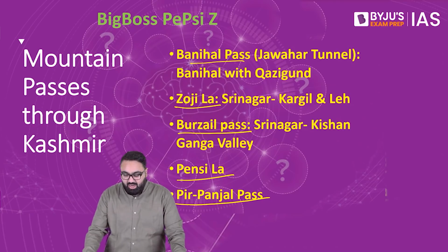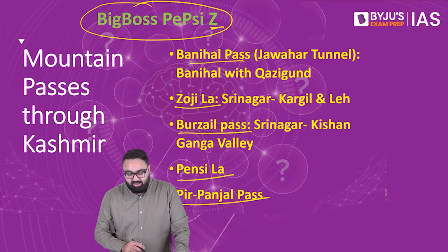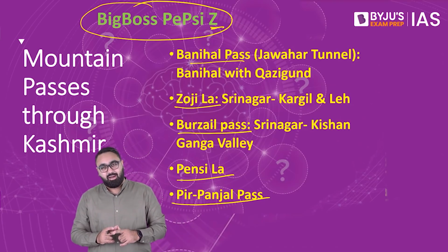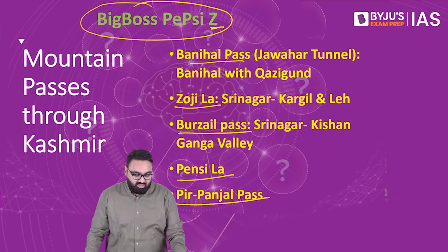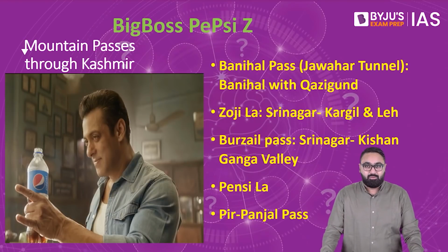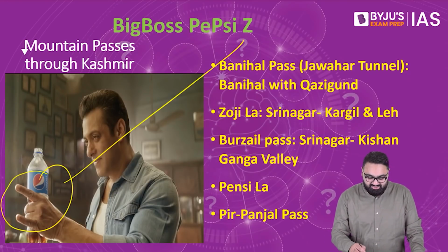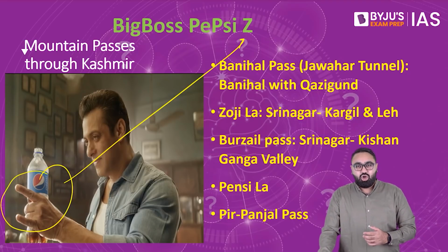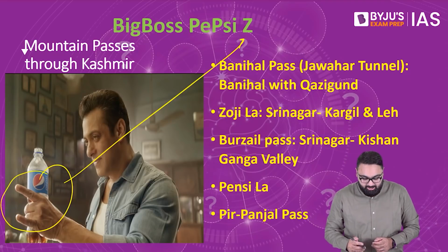Now, how do we remember that? Just remember Big Boss, Pepsi, Z. Now, the reason why we have clubbed together Big Boss and Pepsi is because both are endorsed by Salman Khan. So maybe if you can draw that connection, it might be easier for you. Here's a photo for you also to remember. Let's assume that whatever sign he is making from his hand is equal to Z. So Big Boss, Pepsi, Z, that can be a good way for you to remember the mountain passes passing through the state of Jammu and Kashmir.